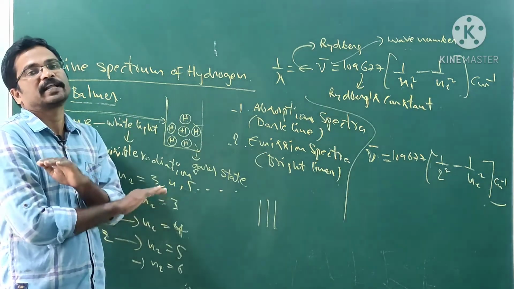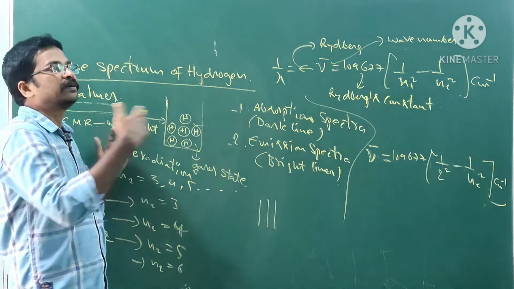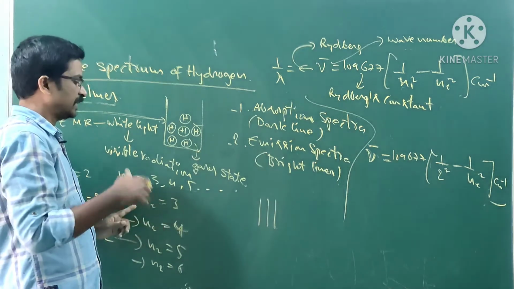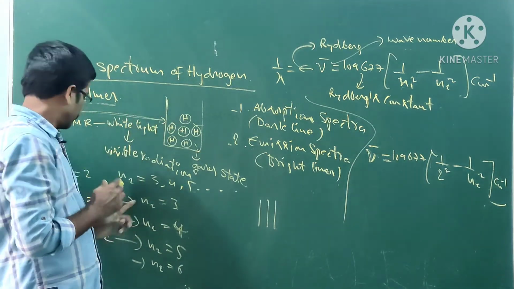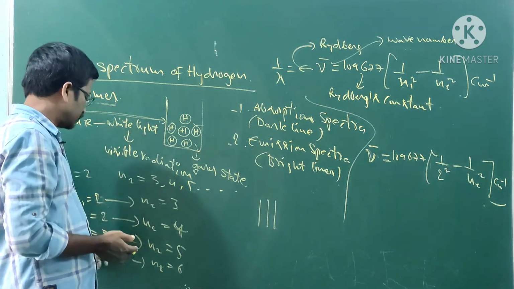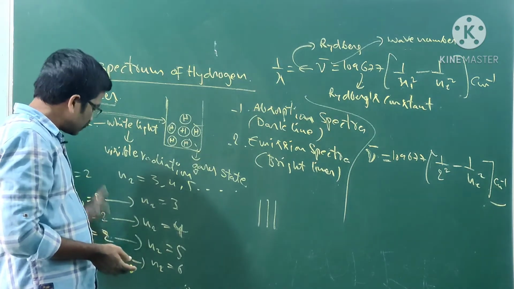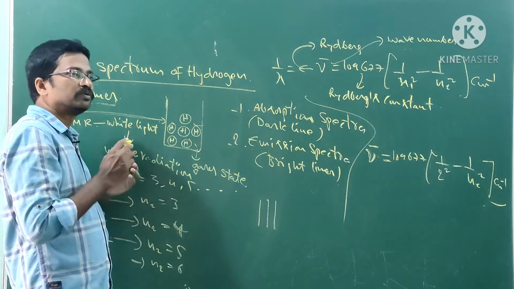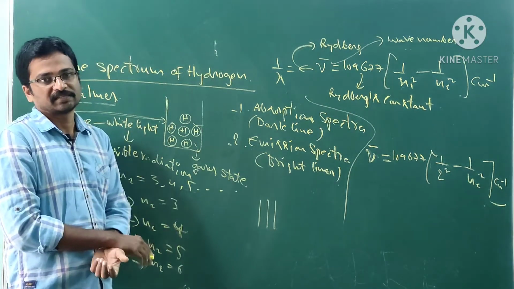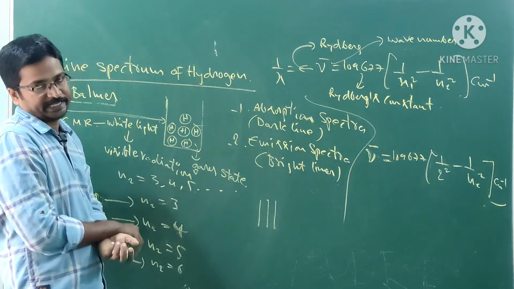But the electron transition is fixed. The starting point is 2, the ending point is infinity. N is equal to 2 to 3 belongs to the Balmer series, Balmer lines. N is equal to 2 to 4 belongs to the Balmer lines. N is equal to 2 to 5 belongs to the Balmer lines. The starting point is 2 and the ending point is any one, it belongs to the Balmer series. It gives the absorption spectra idea.